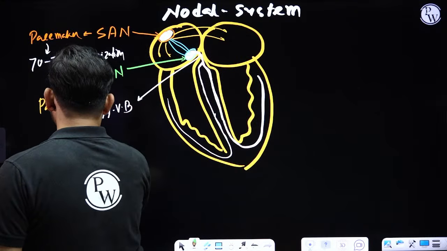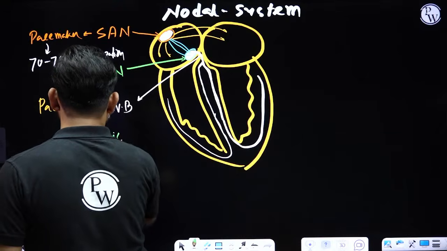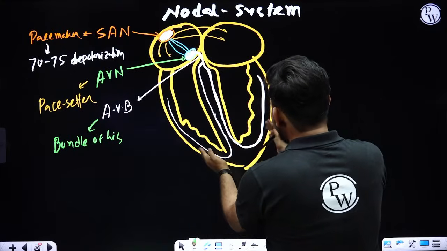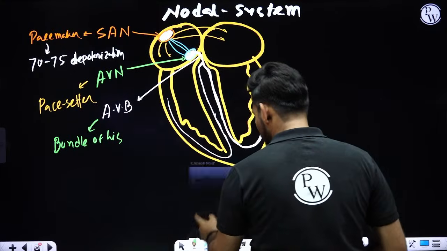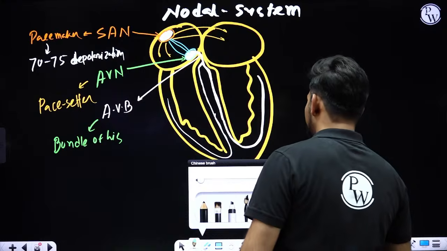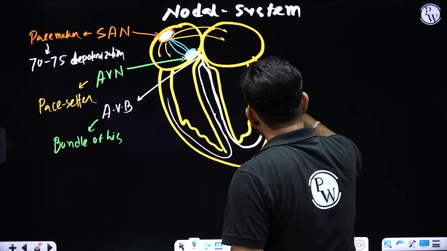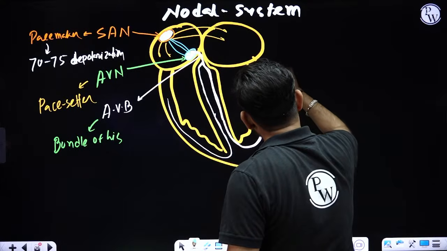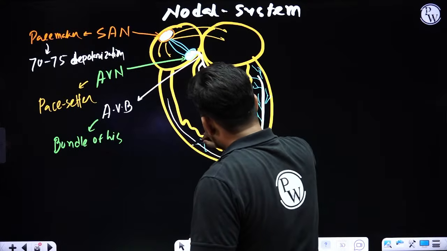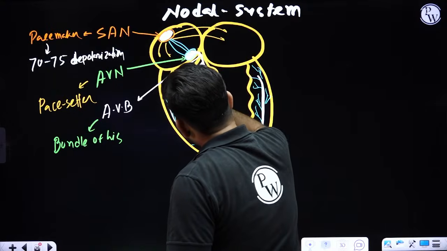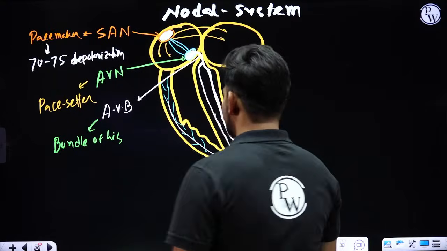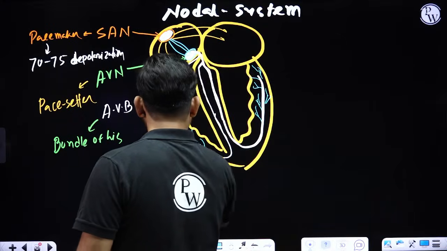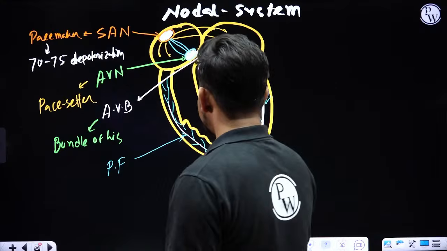Okay. Now gradually left and right AV bundle will enter into the ventricular wall, and upon reaching there, they will get branched to supply that electrochemical signal to each cardiac musculature. These branches are called as Purkinje fiber.